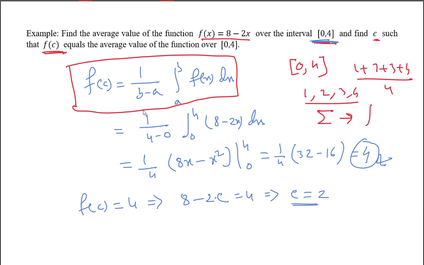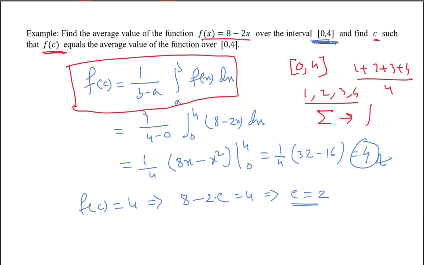So for 0 to 4 we will integrate this, and you need to find the mean value of f of x. If f of x is simply 1, then 1 by 4 minus 0 is the average value.